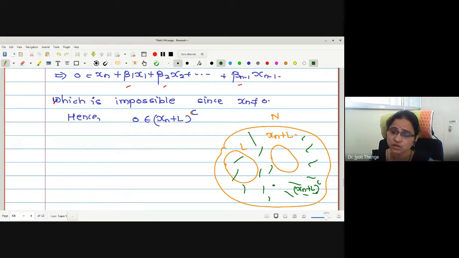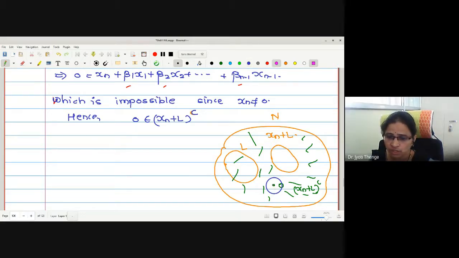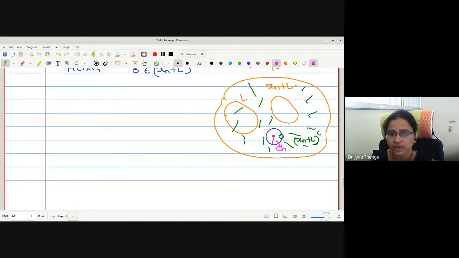Now we were saying that 0 belongs to xn plus L complement. Therefore, may I say there is a small unit sphere around this 0? Since the set is open, this element should be an interior point. Let me assume the radius of this sphere be some Cn. Since xn plus L complement is open,